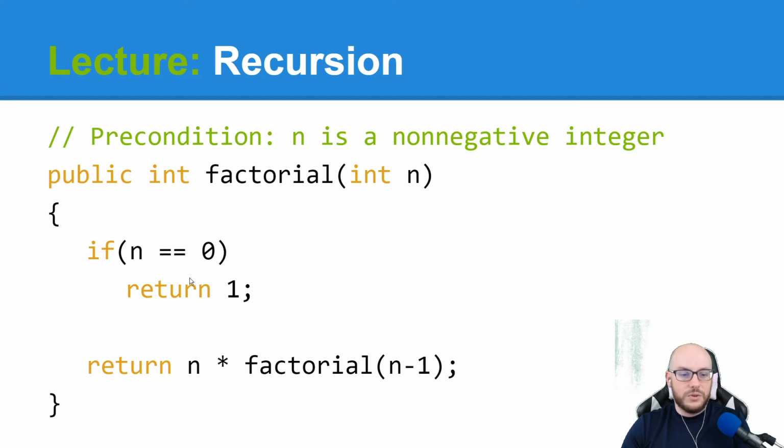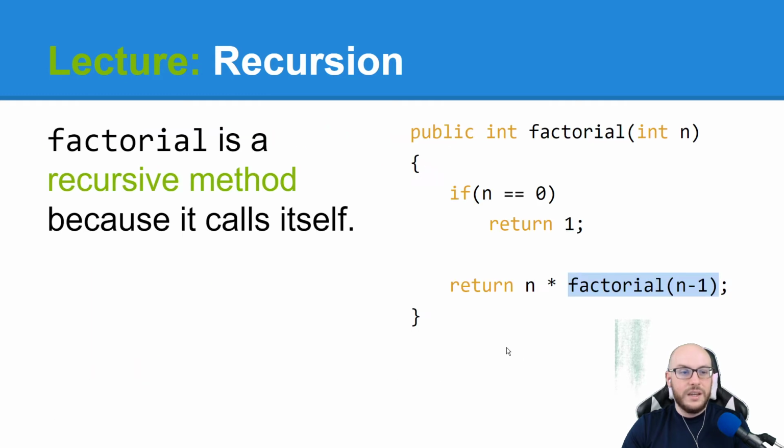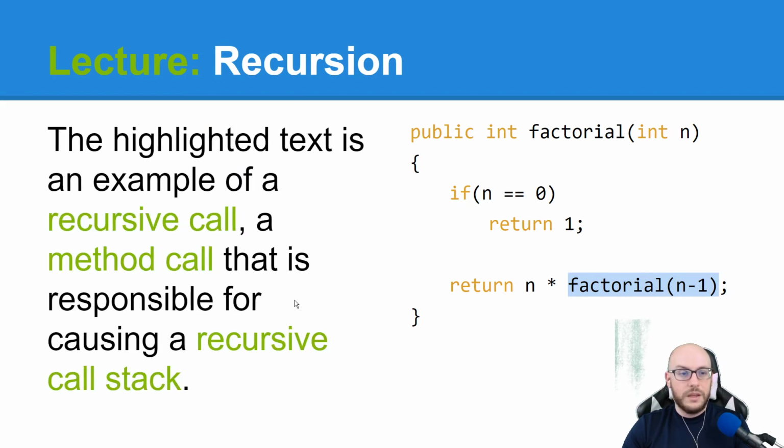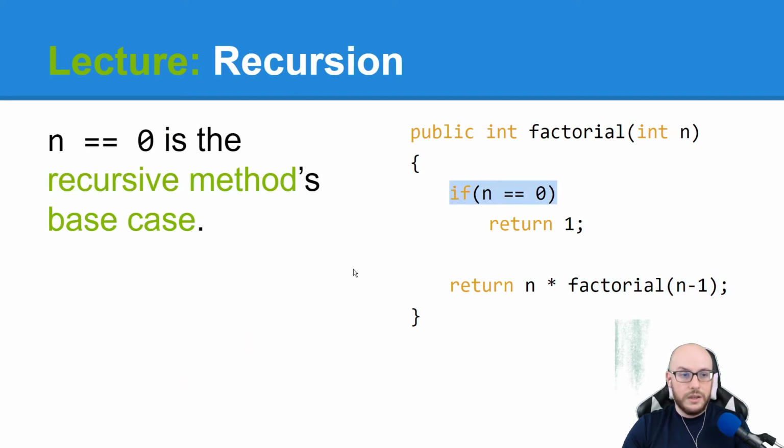If this is not true, we're going to hit what would be an else, where we do n times, and then we see our call to the method factorial. This is the recursive call, and it's going to start to form a call stack. So factorial is a recursive method. The reason being, it calls itself. That's all it takes to be considered a recursive method. The highlighted text is an example of a recursive call, a method call that is responsible for causing a recursive call stack. n equals 0 is the recursive method's base case.